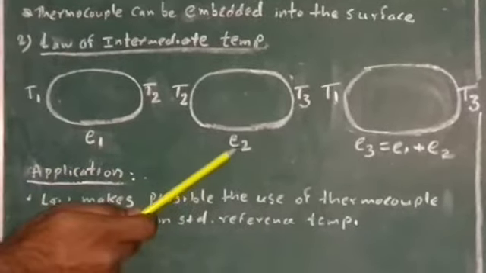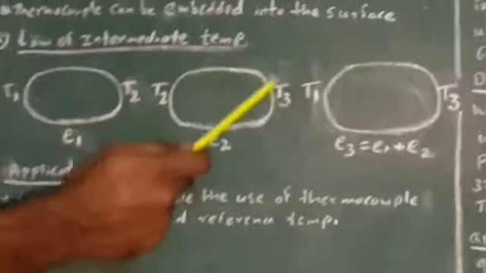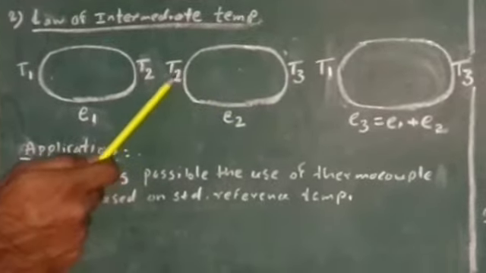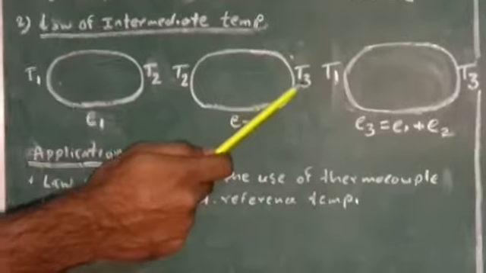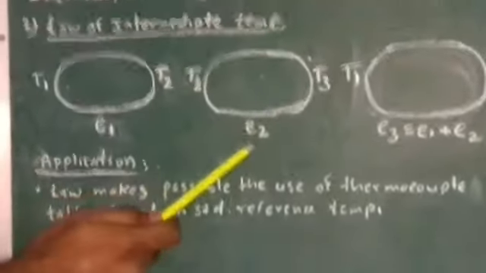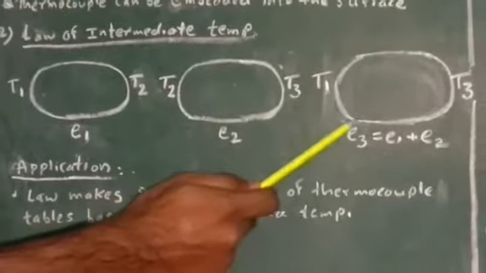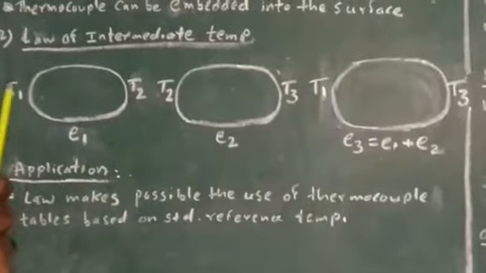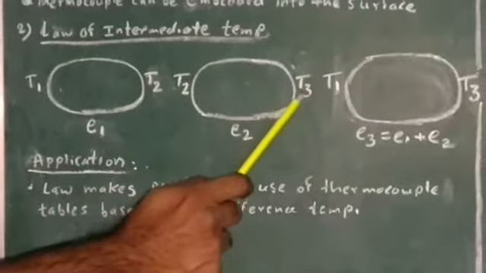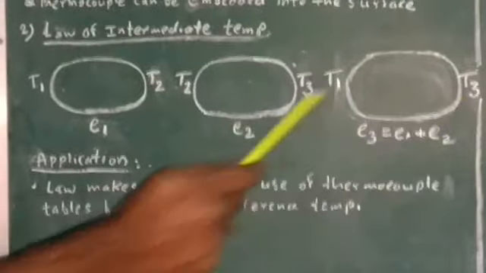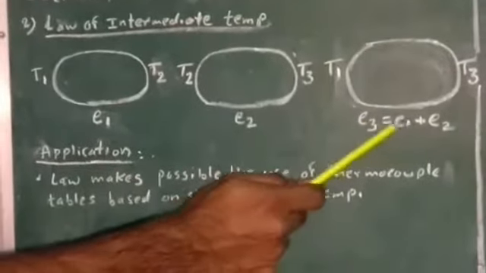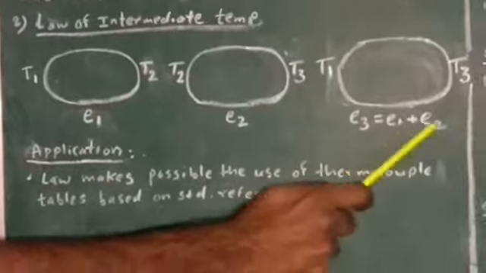Now consider another thermocouple circuit in which one junction is maintained at T2 and the other junction is maintained at T3. Suppose the EMF induced in this circuit is E2. Now consider one junction maintained at T1 and the other junction maintained at T3. In this case, the EMF induced is E3, and that is given by E1 plus E2.